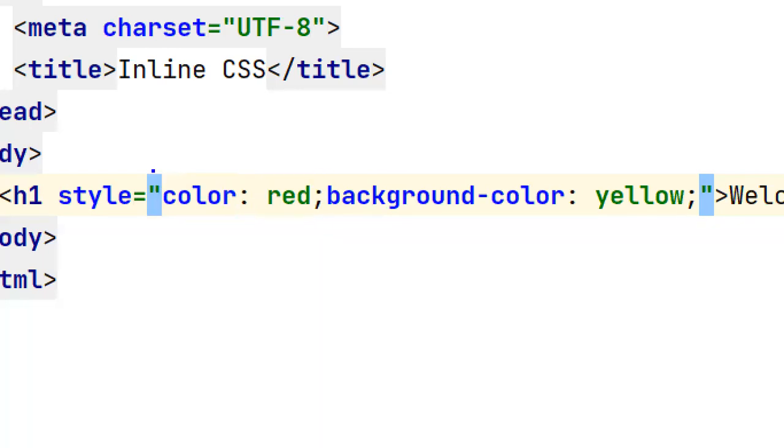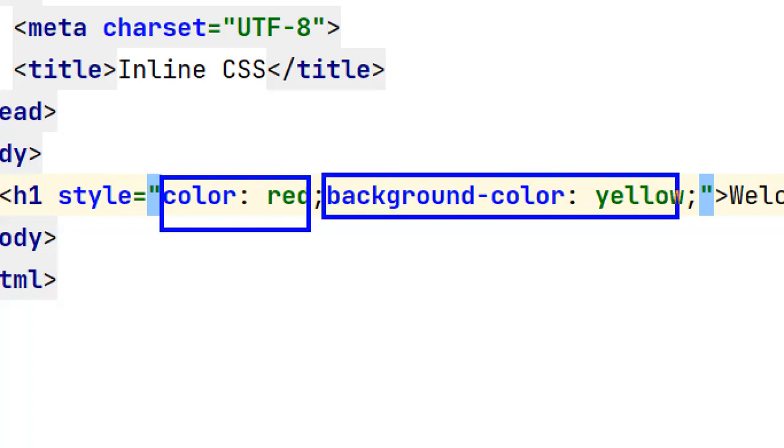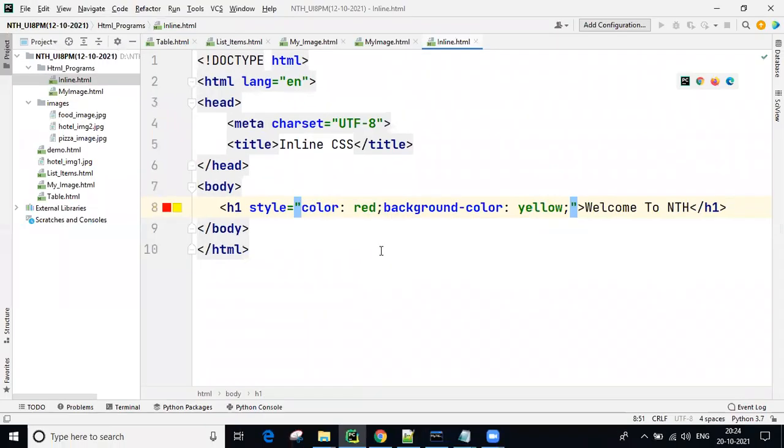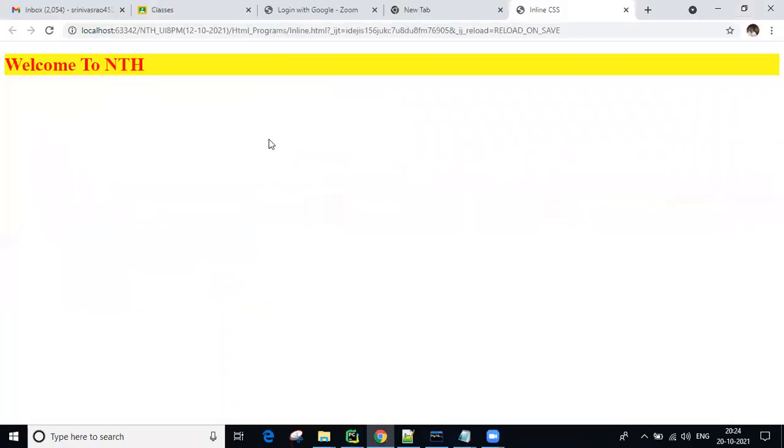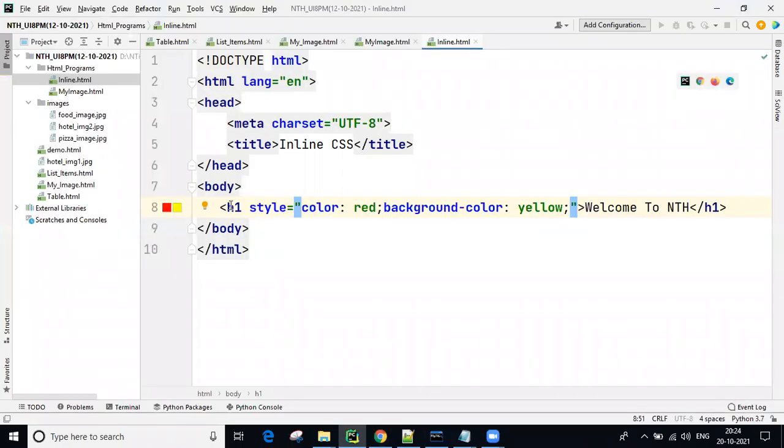The name and value together are called one pair, a CSS property pair. Pairs are separated by semicolon. Remember the syntax. Now you can see the background color you are getting. So this is what we call inline CSS.